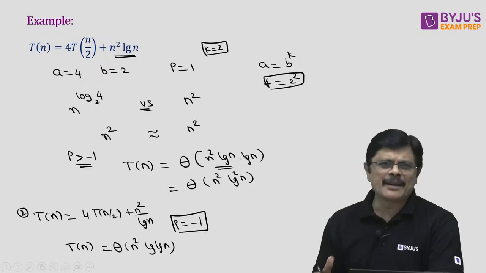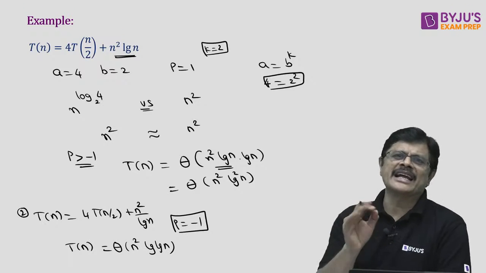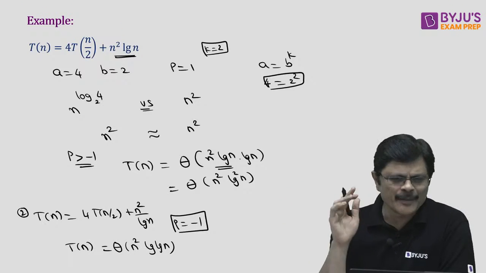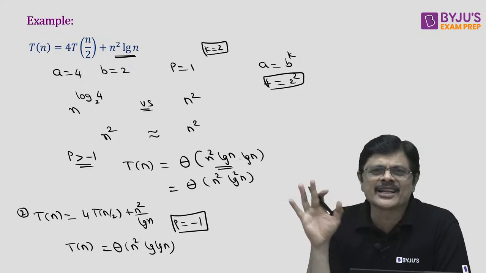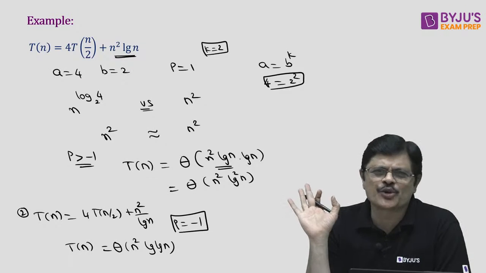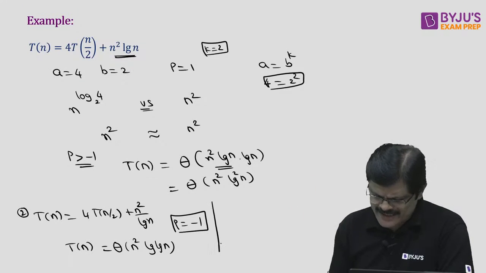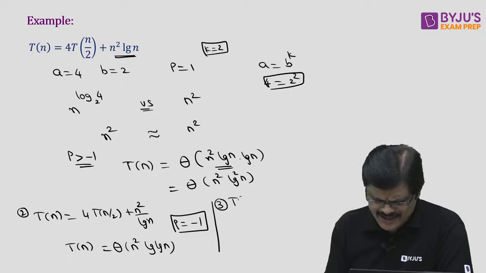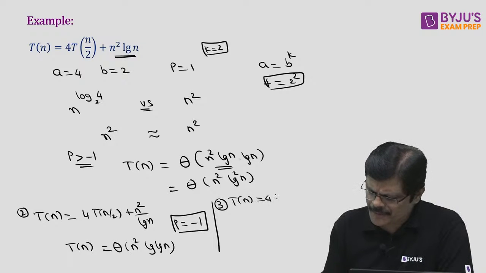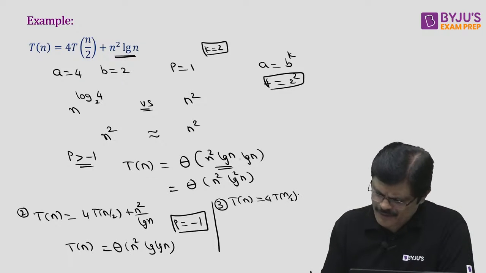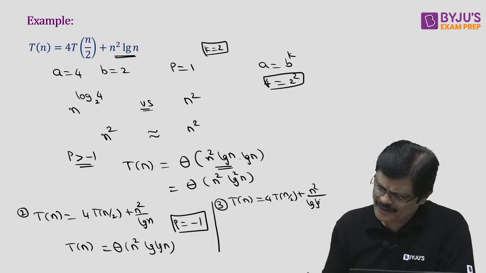Suppose if it is less than minus 1, you will just get n square, nothing more than that. In that particular case, you will get just n square, my dear friends. That is a simple story. So if you want an example for that, you can take Tn is, say, 4 into Tn by 2 plus n square by something log n.